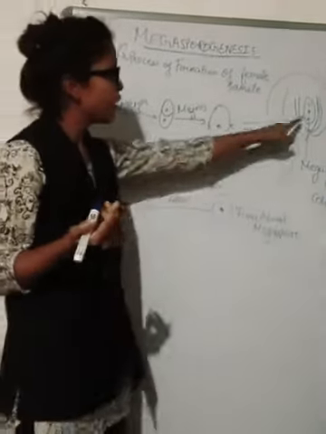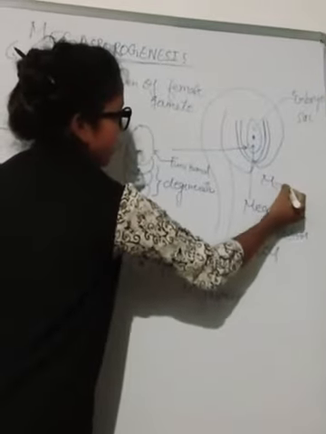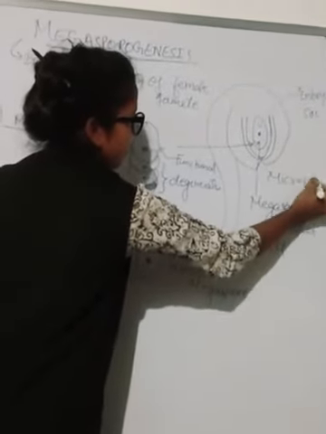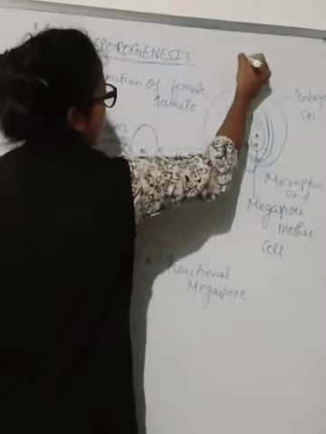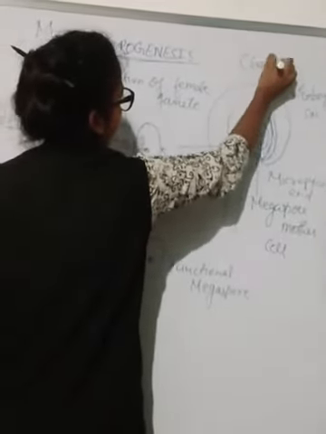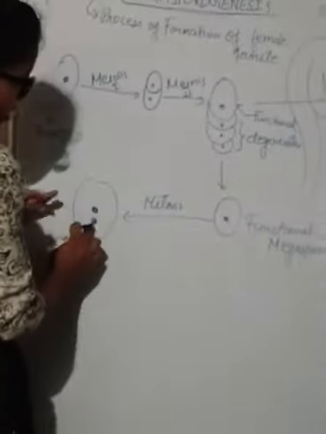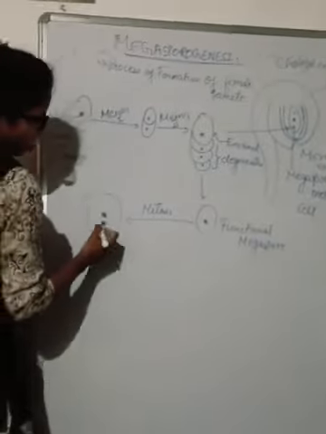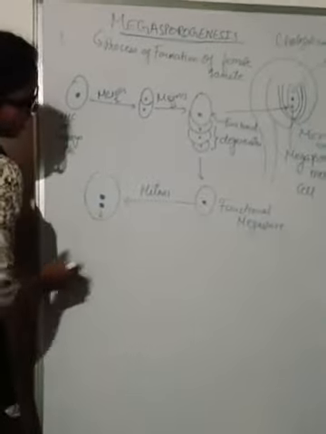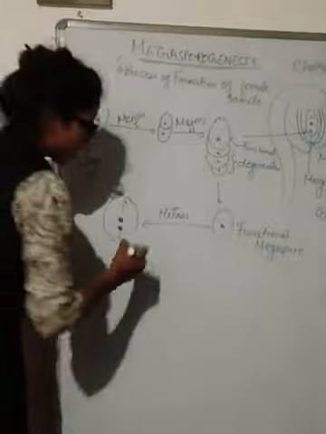These 2 nuclei will move to the opposite sides. If you remember, the downside region is known as the micropylar end. This region is known as the micropylar end, and this region is known as the chalazial end. So these 2 will move, one will move downward and another will move upward. One will move towards the micropylar end and another will move towards the chalazial end. What will happen further?